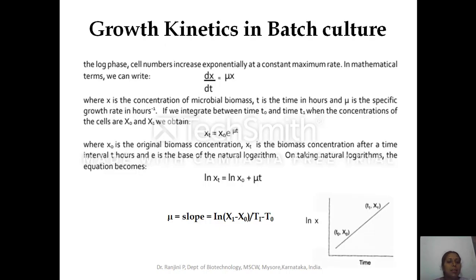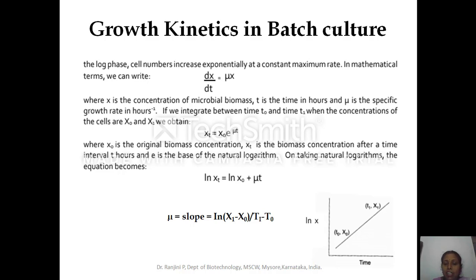In batch culture, in log phase, cell number increases exponentially. The cell number increases exponentially at a constant maximum rate. In mathematical terms, this can be represented as dx by dt is equal to mu into x, where x is the concentration of microbial biomass, t is the time in hours or minutes, and mu is the specific growth rate in per hour.